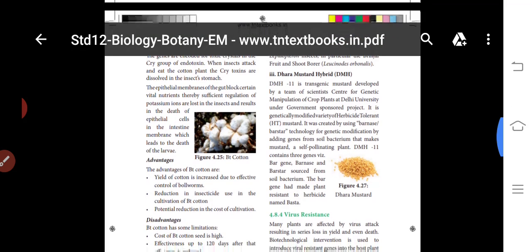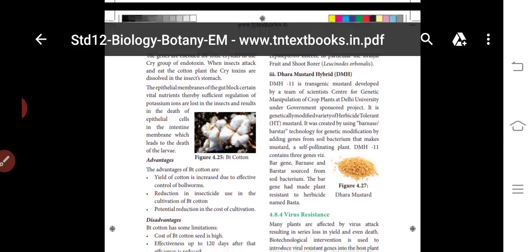Next one is Dhara Mustard Hybrid. Dhara Mustard Hybrid 11 is the transgenic mustard developed by a team of scientists at the Centre for Genetic Manipulation of Crop Plants at Delhi University under a government sponsored project. It is a genetically modified variety of herbicide tolerant mustard.